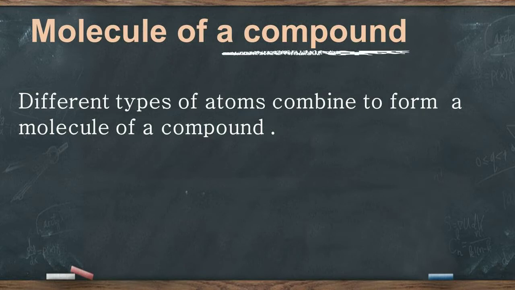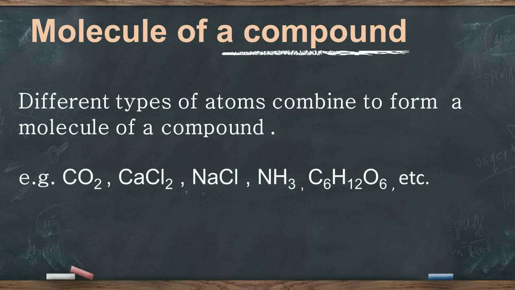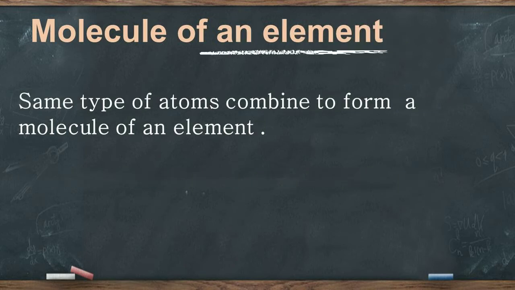When different types of atoms combine, it forms a molecule of a compound. For example, the molecules of carbon dioxide, calcium chloride, sodium chloride, ammonia, glucose, etc. When the same type of atoms combine, it forms a molecule of an element. For example, the molecules of oxygen, hydrogen, chlorine, fluorine, iodine, ozone, etc.